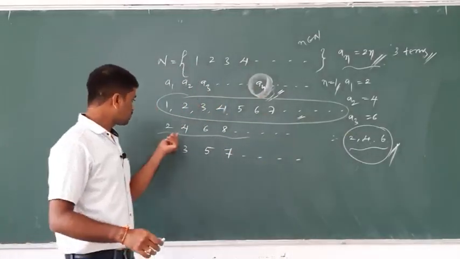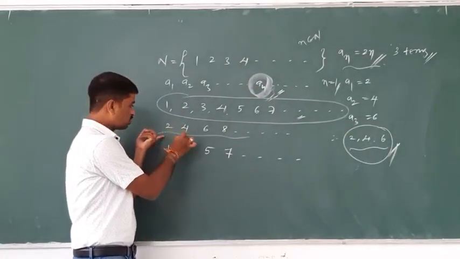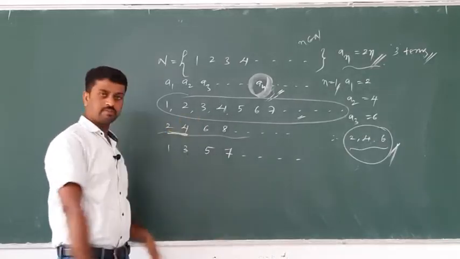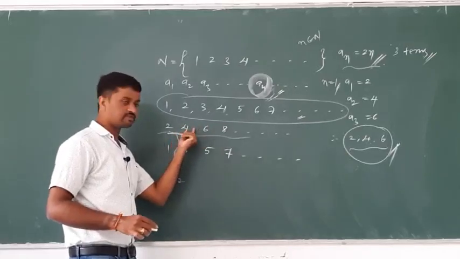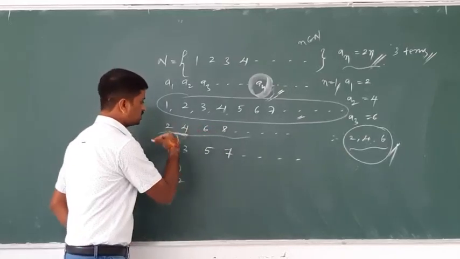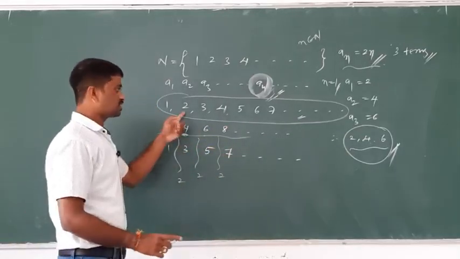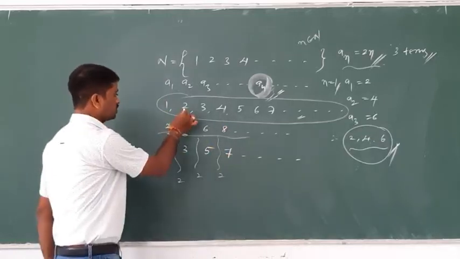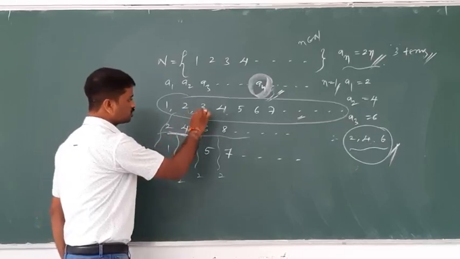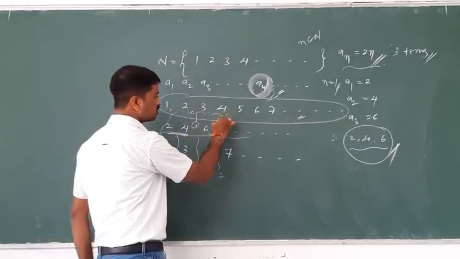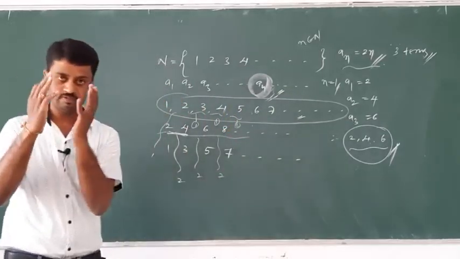Observe that one rule is applied here. The difference of the second term and the first term, 4 and 2, is 2. The difference of 6 and 4, the third term and second term, is also 2. This one also has difference 2. In the first sequence, the difference of 2 and 1 is 1, and the difference of each pair of consecutive numbers is also 1.